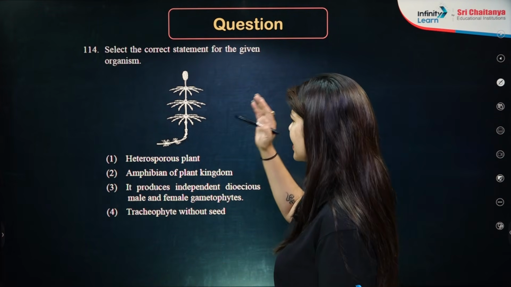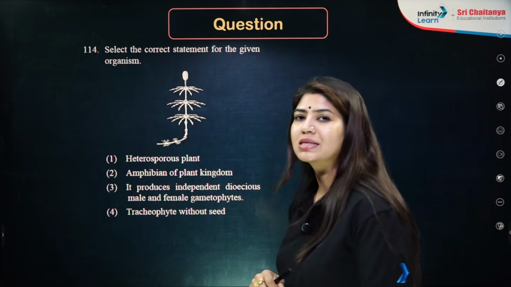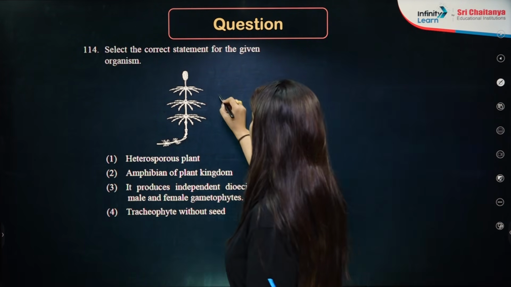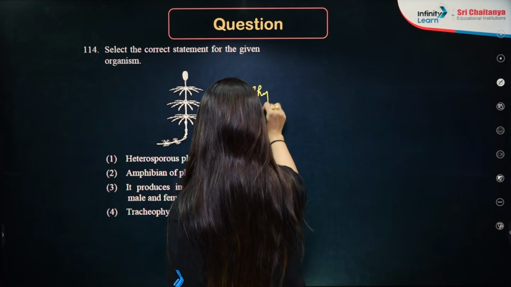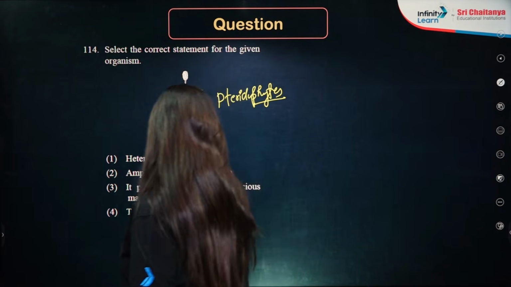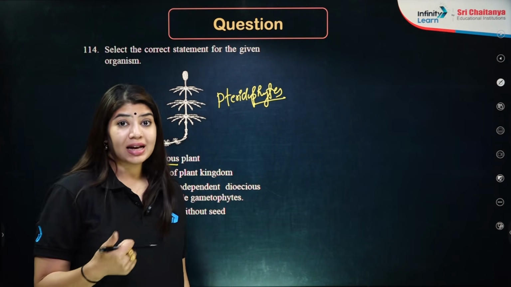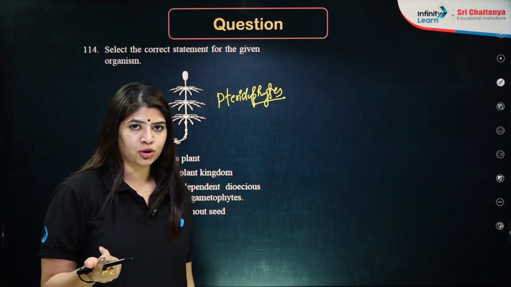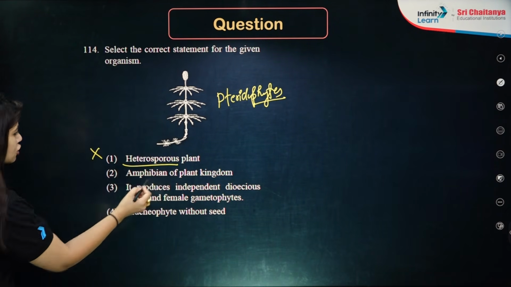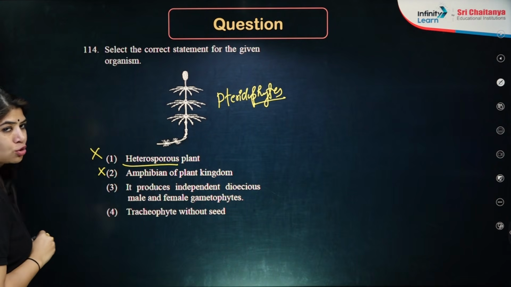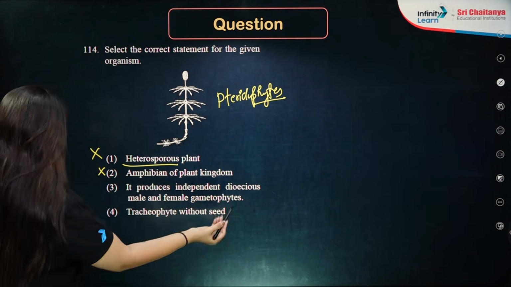Next one. Select the correct statement for the given organism. This is a diagram taken from the NCERT. This is a pteridophyte, so the question is asking me about the pteridophytes. It is heterosporous. In the pteridophytes specifically, we do have Selaginella and Salvinia. Both of them are heterosporous. The majority of the pteridophytes are homosporous. Incorrect. Amphibians of the plant kingdom are the bryophytes, not the pteridophytes. It produces independent dioecious male and female gametophyte.